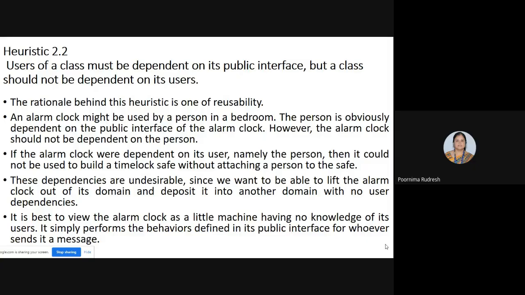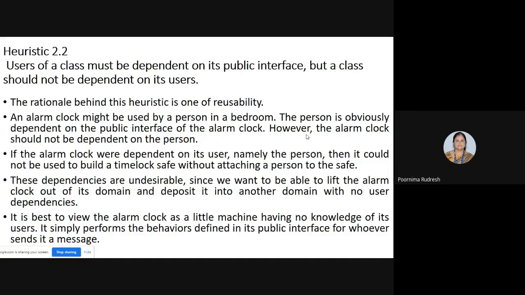But what happens if the alarm clock itself depends on the person? It should not. Why? If the alarm clock were dependent on its user, then it could not be used to build a time block safe without attaching the person to the safe.